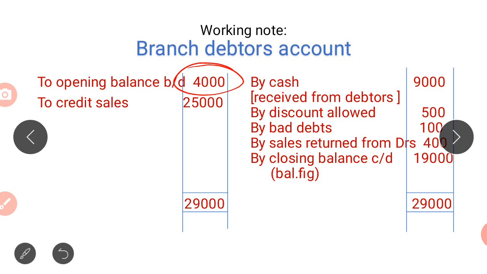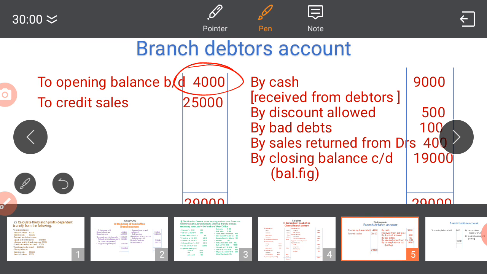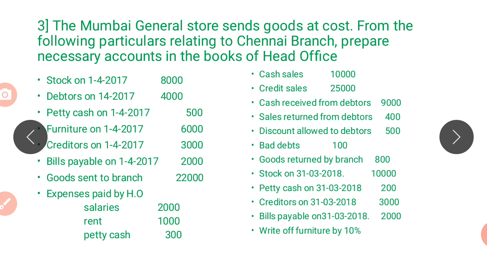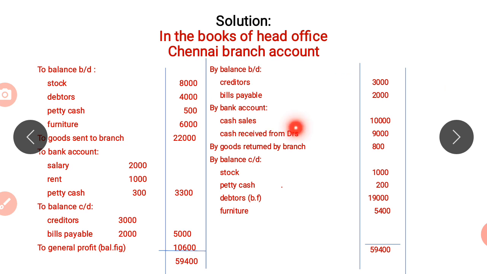So now based on the information we have found the closing balance. Now this closing balance has to be recorded where? We have to record it over here in the branch account. Here that closing balance is used to record in the branch account as a closing balance.